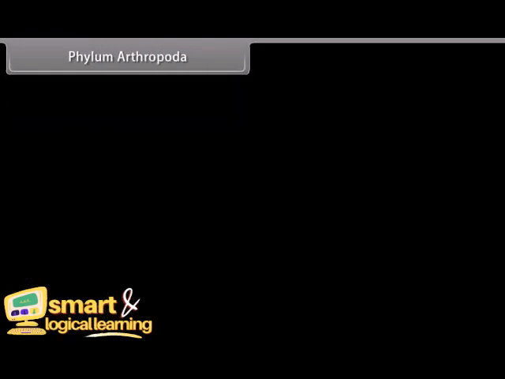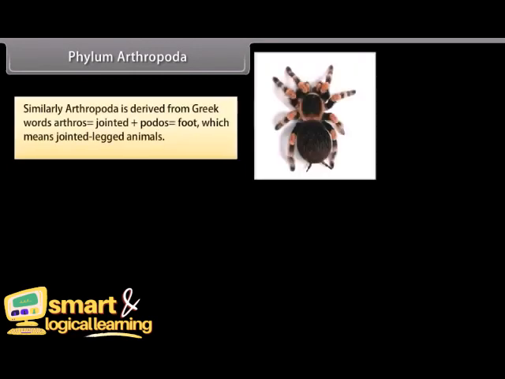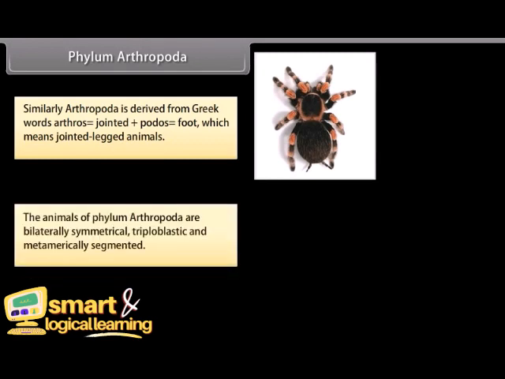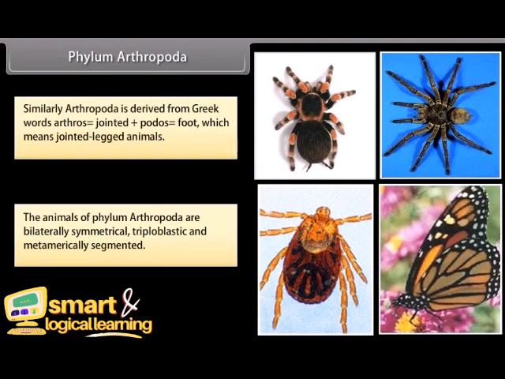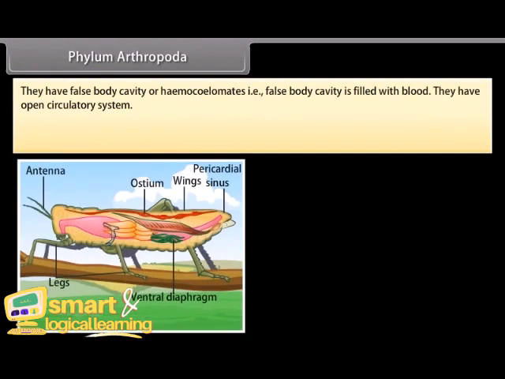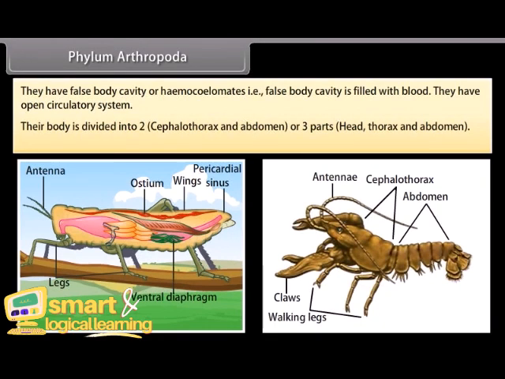Phylum Arthropoda. Similarly, Arthropoda is derived from Greek words arthros, which is jointed, plus podos, which is foot, which means jointed-legged animals. The animals of phylum Arthropoda are bilaterally symmetrical, triploblastic, and metamerically segmented. They have a false body cavity, or hemocoelomates, that is, the false body cavity is filled with blood. They have an open circulatory system. Their body is divided into two, cephalothorax and abdomen, or three parts, head, thorax, and abdomen.